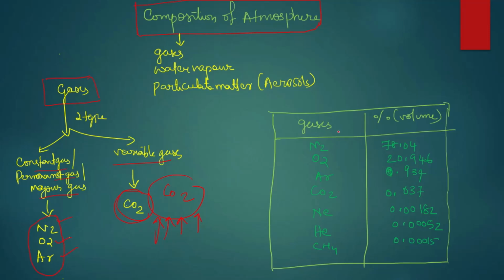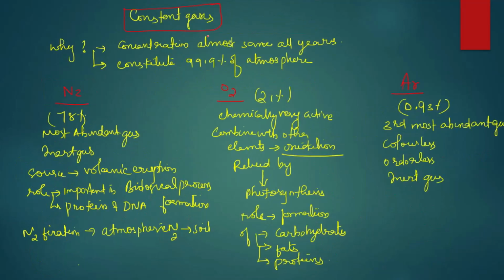These are the percentages by volume, and you have to remember them. The most abundant gas in the atmosphere is nitrogen, which constitutes around 78.04%. Then comes oxygen, which constitutes 20.946%, around 21%. Then argon, then carbon dioxide, then neon, helium, methane.